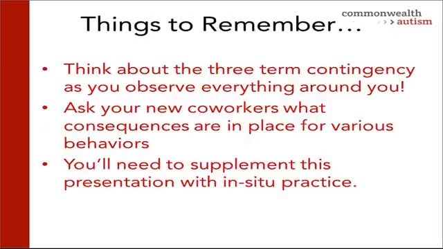Some things to remember when thinking about the three-term contingency. Try to think about it as you observe everything around you. The three-term contingency exists for every single behavior that anyone engages in. There's always something that comes before, and there's always a consequence. Ask your new coworkers what consequences are in place for various behaviors. If you see a student raising his or her hand, what consequence might be in place for that? If you see a student crying on the floor, what consequence might be in place for that?